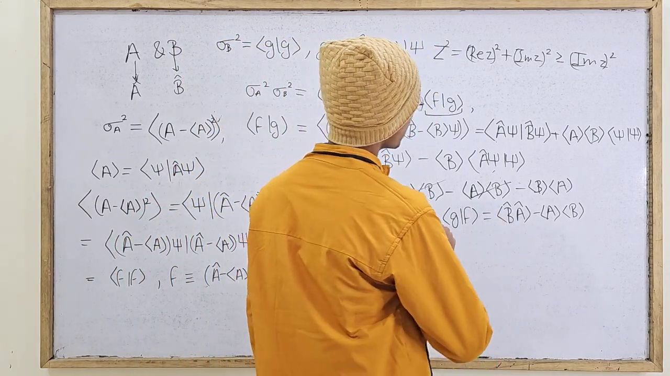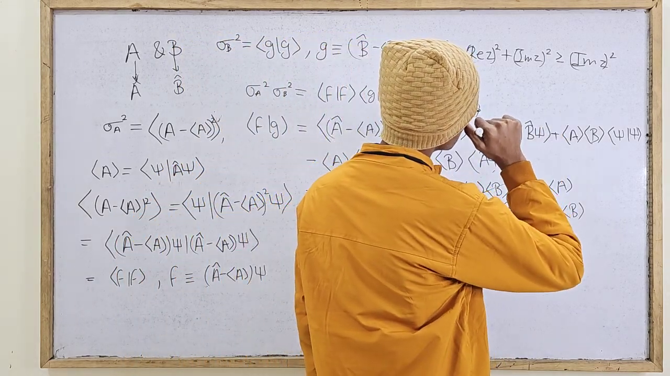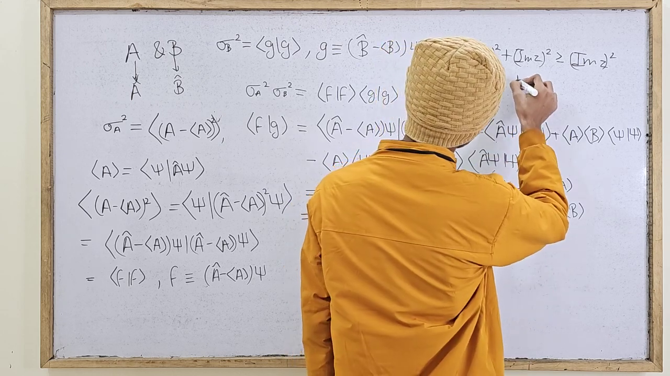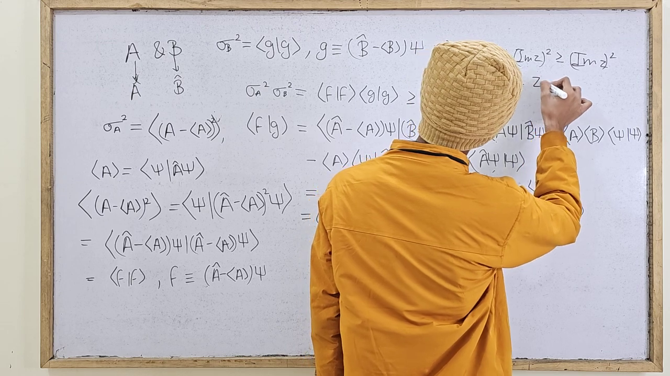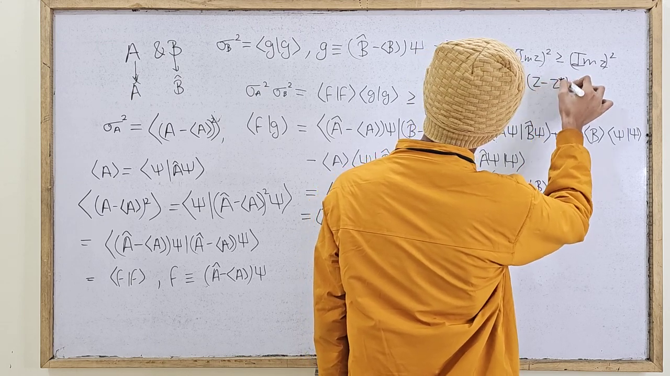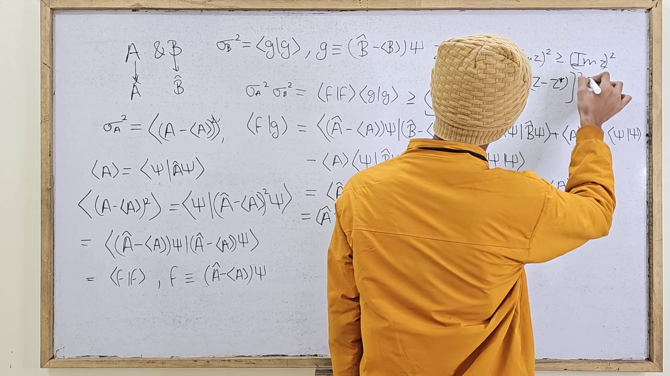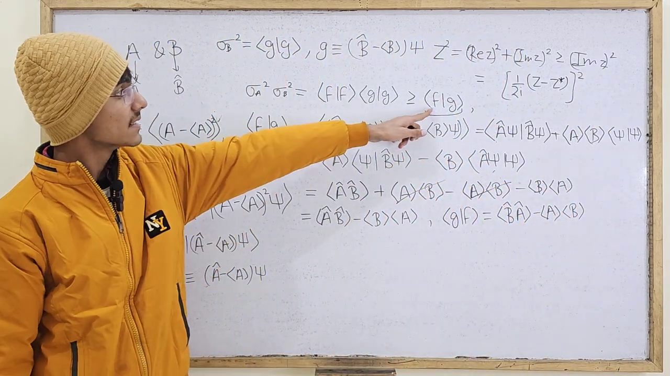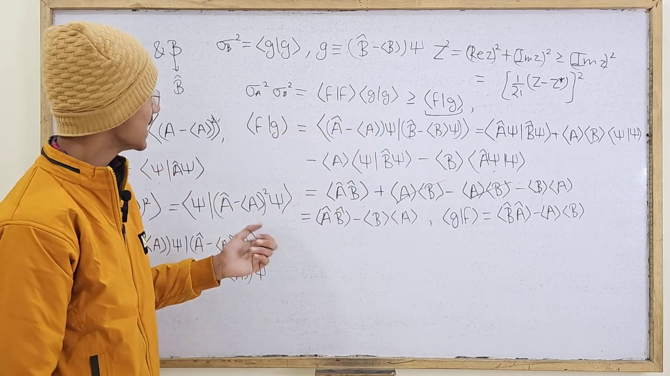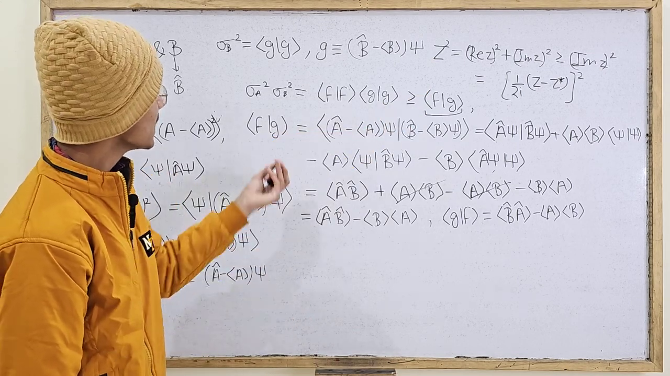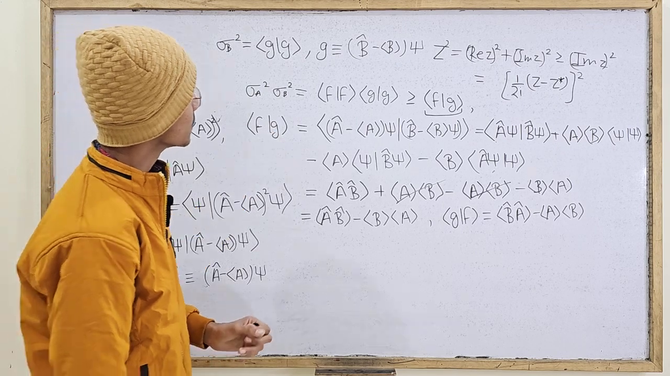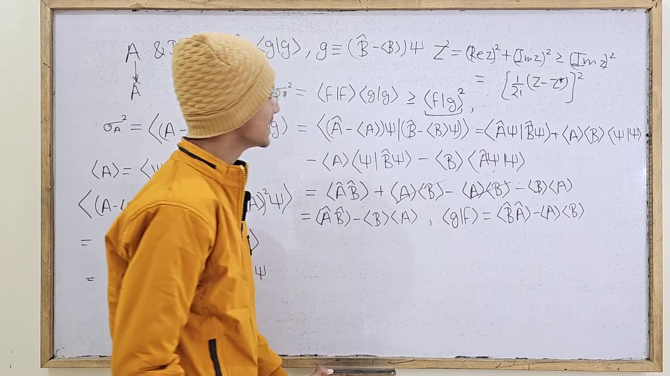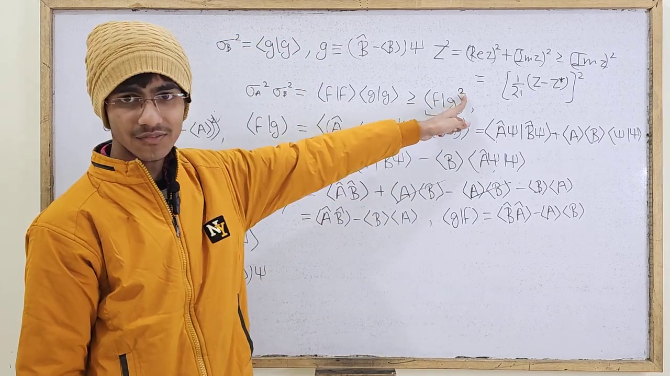So basically the right-hand side here should be greater than or equal to the imaginary part squared. And the imaginary part squared can as well be written as 1 over 2 iota (z minus z conjugate), squared. One basic little algebra mistake I forgot to write here: this has to be squared. And we know that this inner product of f and g is basically a complex number.